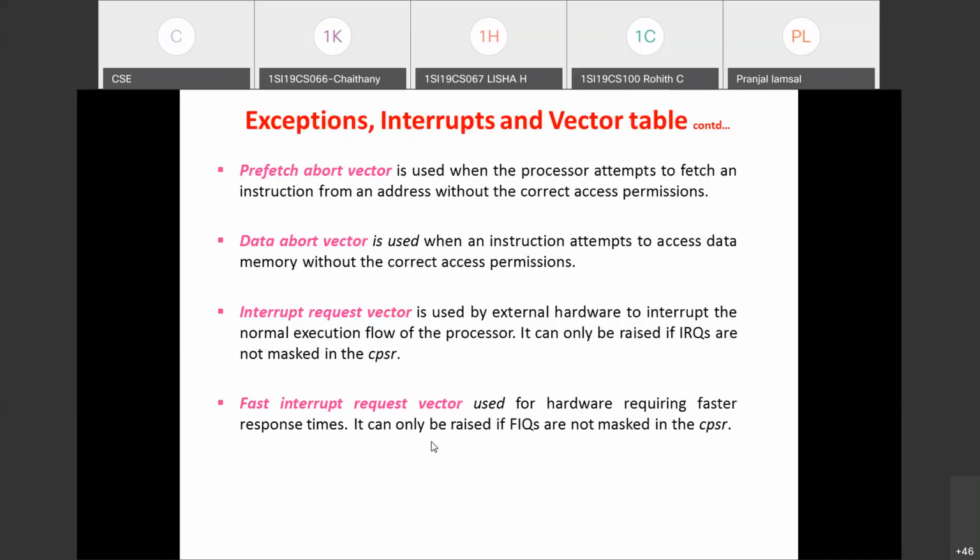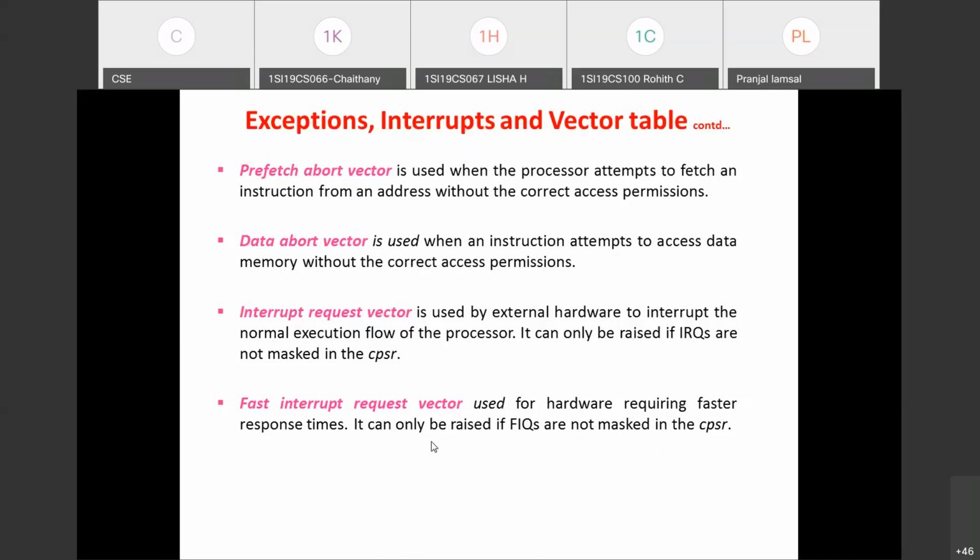The interrupt request vector is used by external hardware to interrupt the normal execution flow of the processor. The fast interrupt request vector is used for hardware requiring fast response time, the high priority interrupts which are to be executed at a faster rate.